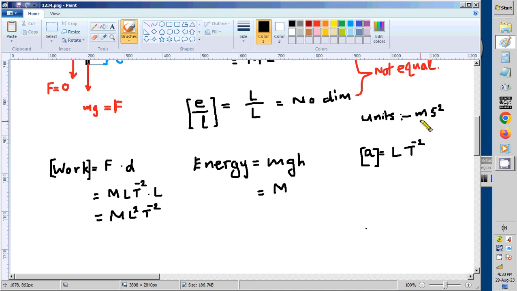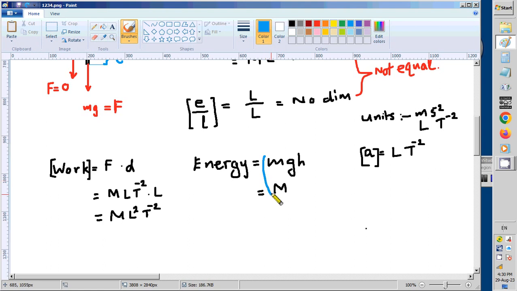So m is what? Meter, not mass. m is meter. So if it is meter, it is a sort of length. s is time, seconds, so that you don't get confused. But this m here you might get confused. Keep in your mind, I even get confused sometimes. Instead of m I sometimes write capital M, which is wrong. m is meter, and meter is a length.